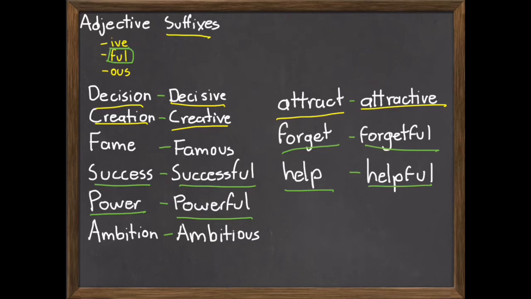Now, finally, "ous", famous. This is similar to "ful" because you can use it with nouns that describe a characteristic such as fame, ambition, something that has to do with personality. And when you add this suffix at the end, you're describing a person who has that characteristic.